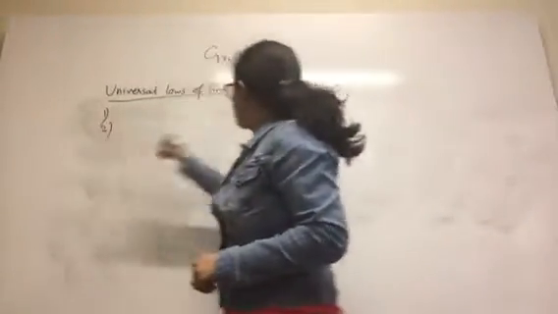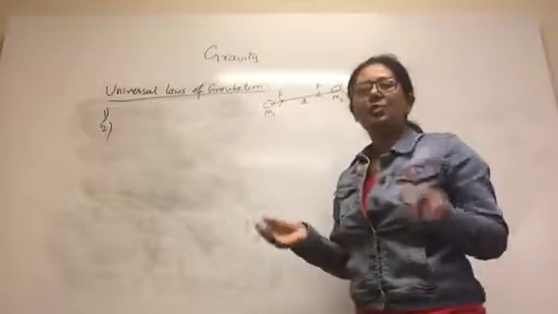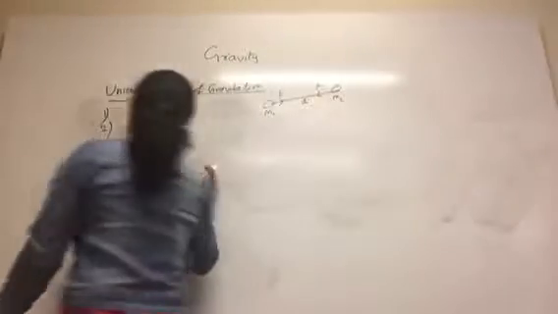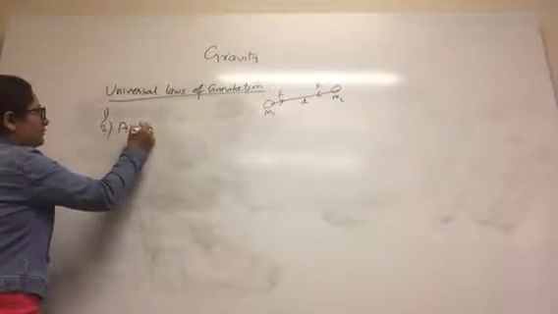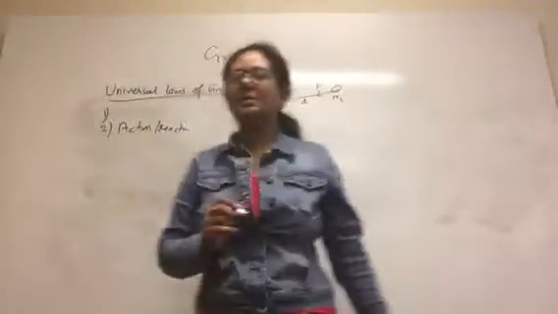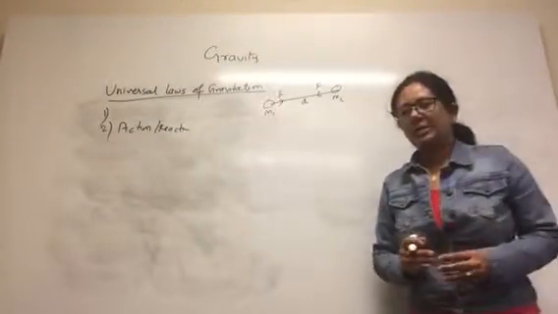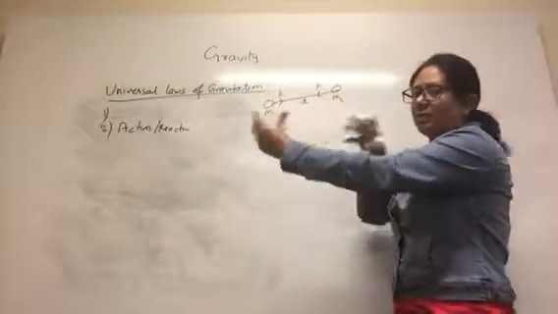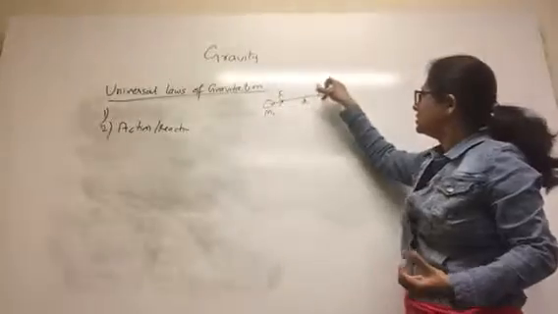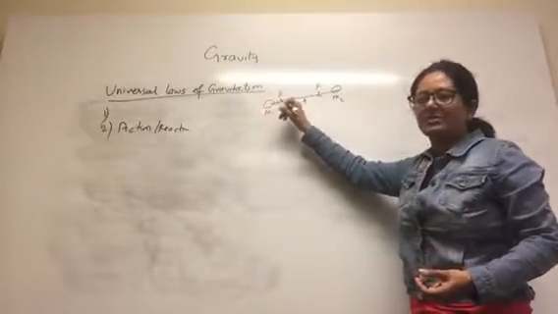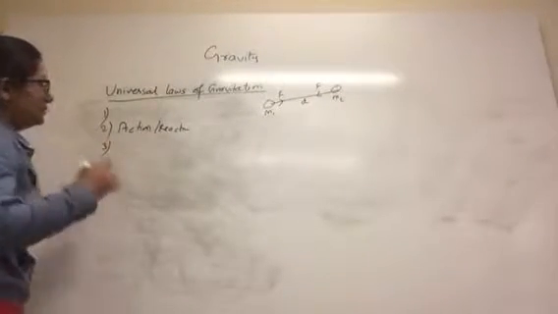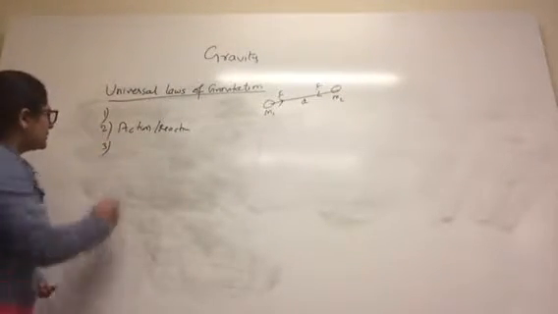And the second one: the forces between these two bodies are equal and opposite, so we can say that this pair is an action-reaction pair of forces. And the third one is, along which direction does the force act? This force of attraction between these two bodies acts along the line joining the centers. So this is the line joining the centers of those two masses.